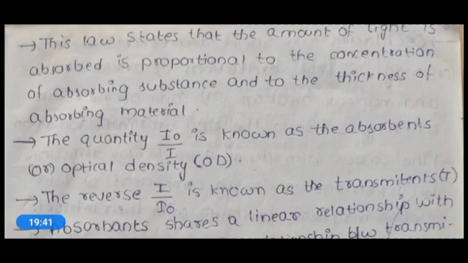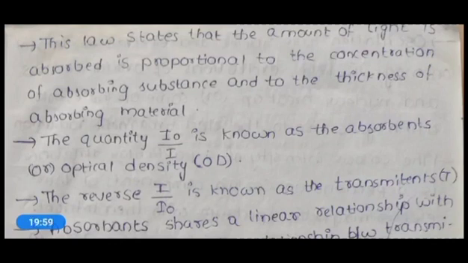Both the concentration and the thickness are considered here.